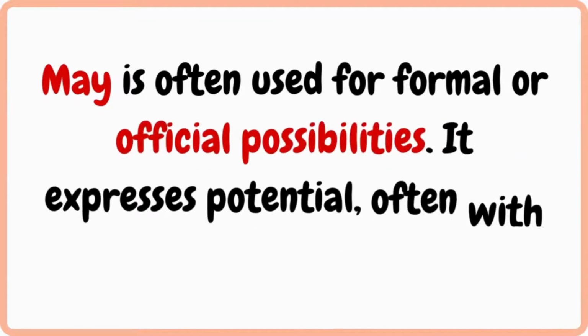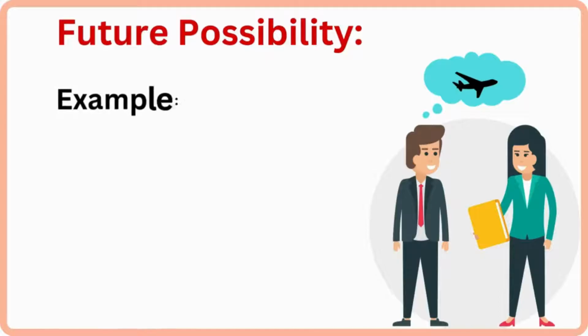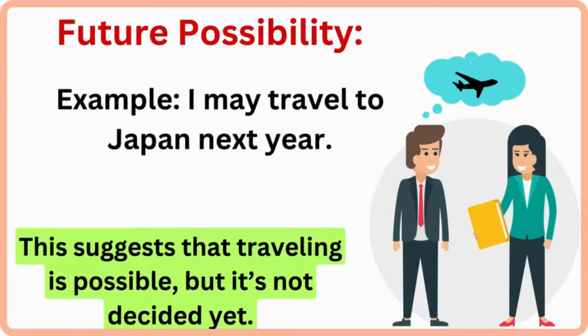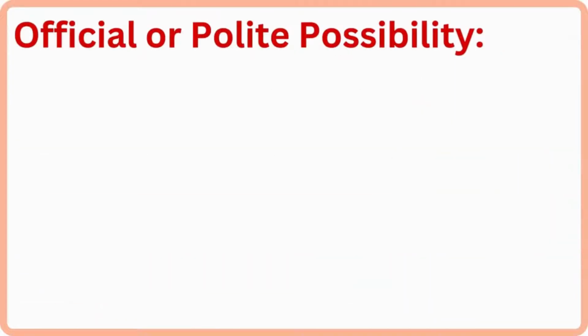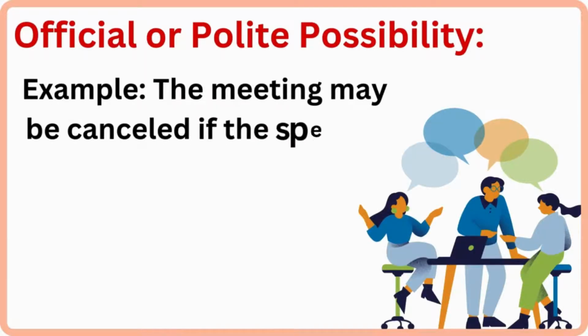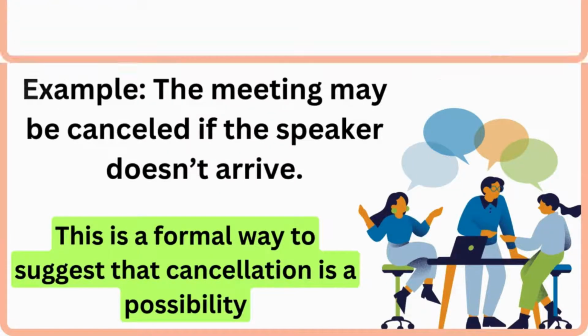May is often used for formal or official possibilities. It expresses potential, often with a bit more formality. Example, I may travel to Japan next year. This suggests that traveling is possible, but it's not decided yet. Official or polite possibility. Example, the meeting may be canceled if the speaker doesn't arrive. This is a formal way to suggest that cancellation is a possibility.